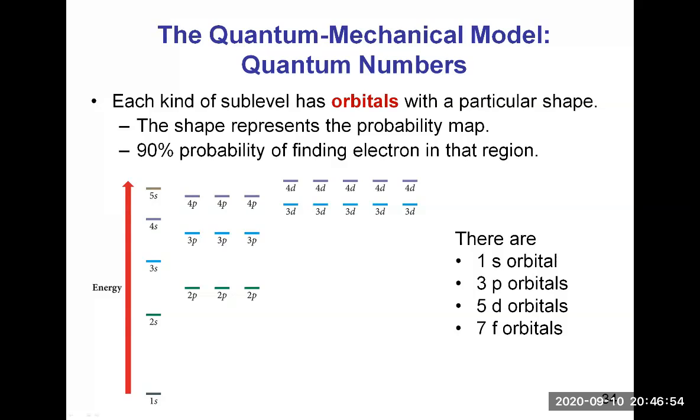And then you see part of level 4, and we see only the s, the p, and the d subshells. We don't see the f, but there are 7 f orbitals in the f subshell. So these you have to remember: the 1s orbital, 3 p orbitals, 5 d orbitals, and 7 f orbitals.